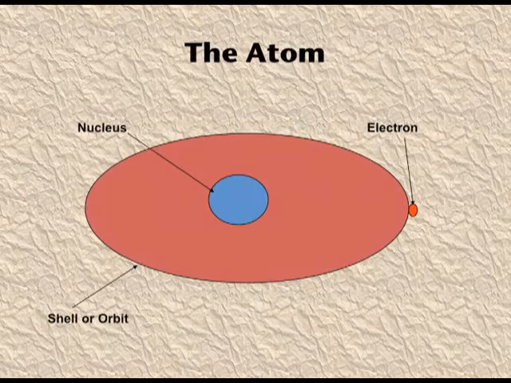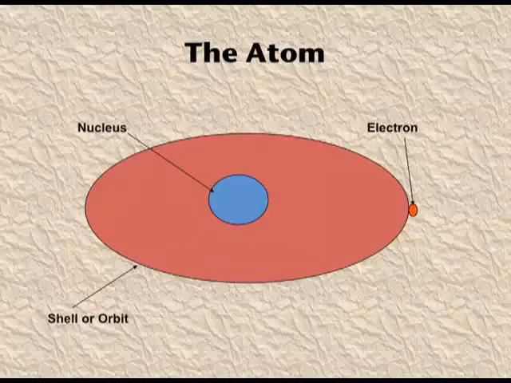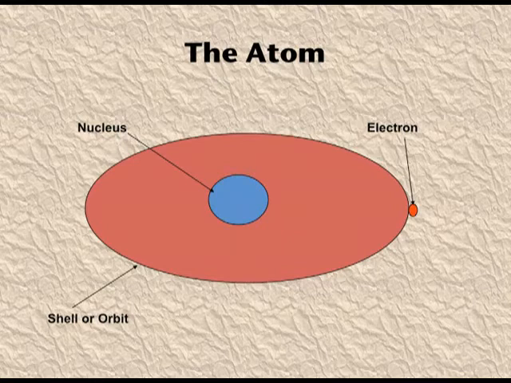Here you can see the electrons and the nucleus containing the protons and the neutrons. Now we will study how these electrons, protons and neutrons are arranged inside the atom. Here you can see that the nucleus is in the center of an atom and the electron is revolving around the nucleus.